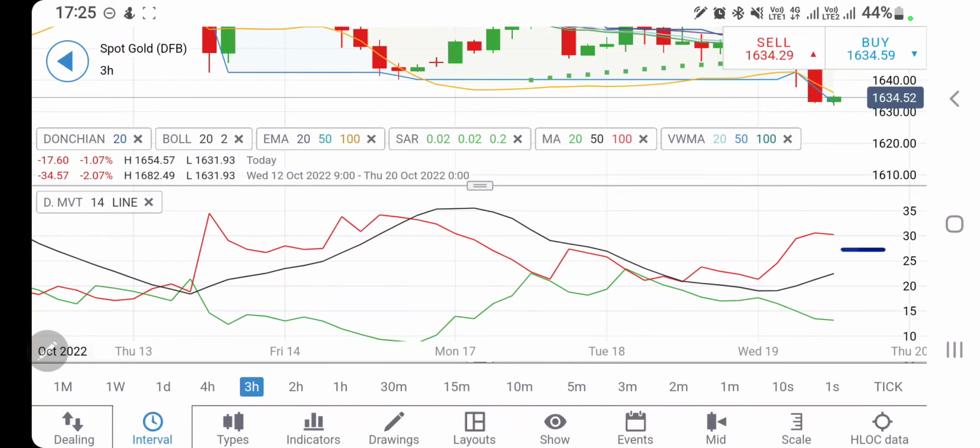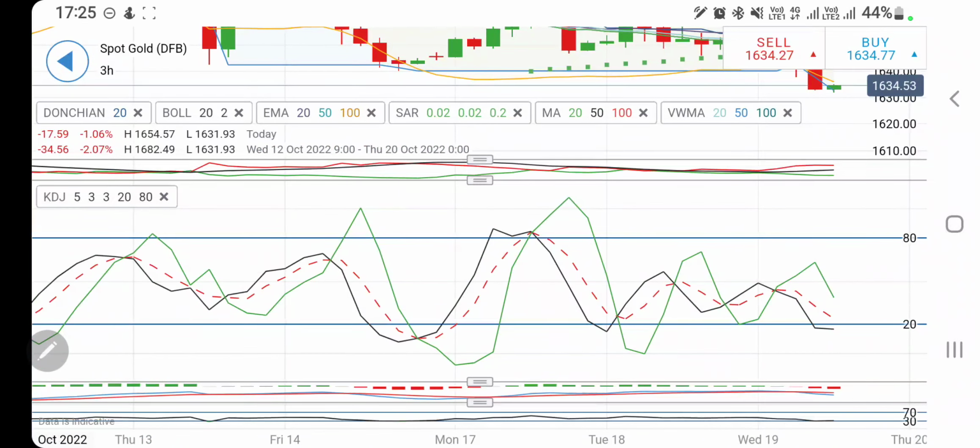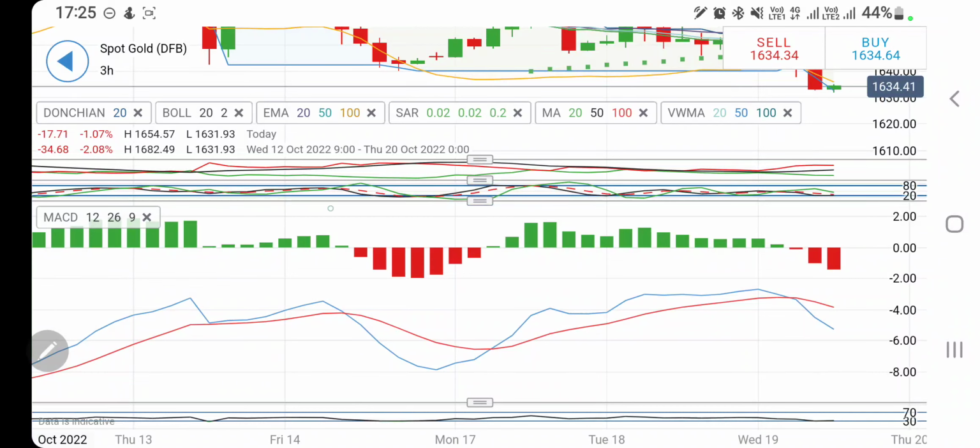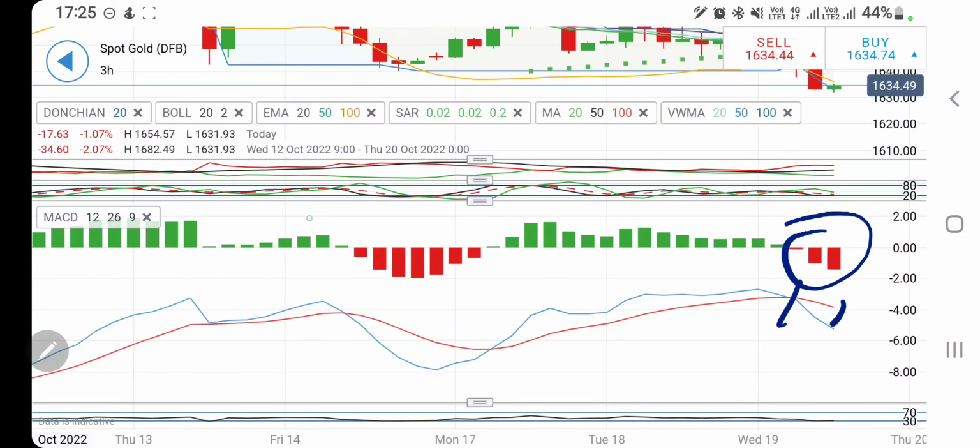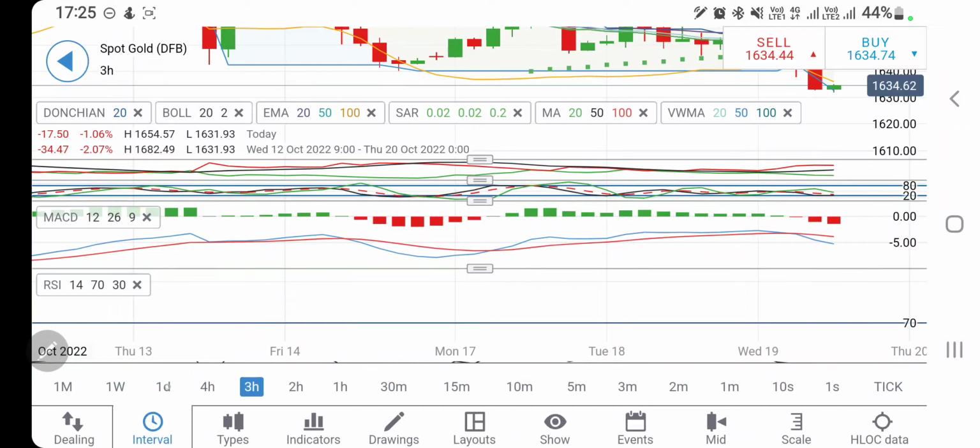So be careful there. Directional movement divergent and bearish. And if you look at the RSI, this is oversold. Stochastic MACD divergent and bearish here. See, third red candle, and RSI trading at bottom.